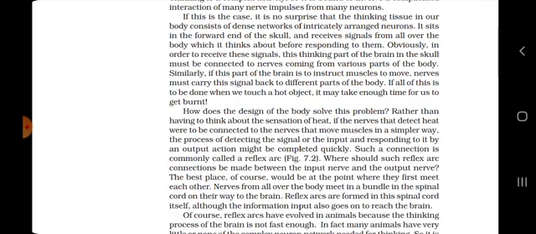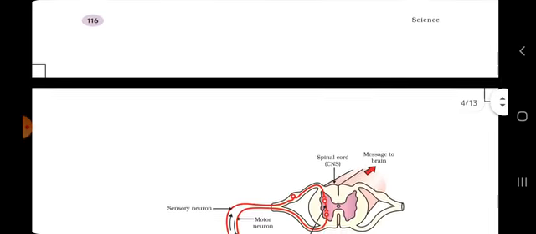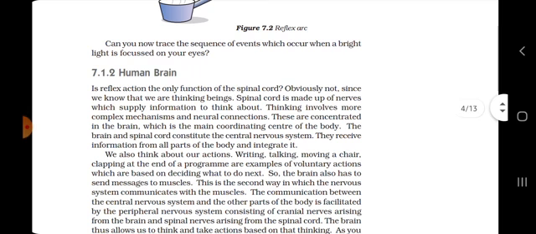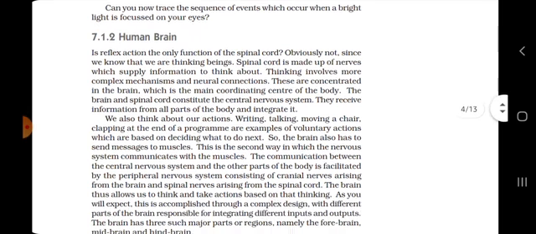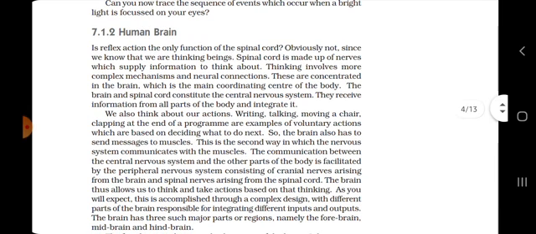Okay, so we also studied the human brain. As I told you, the human brain is quite important. We also saw the peripheral nervous system, which is the connection between the human brain and the spinal cord. We can also say that the peripheral nervous system consists of cranial nerves, which originate from the human brain, and spinal nerves, which originate from the spinal cord.